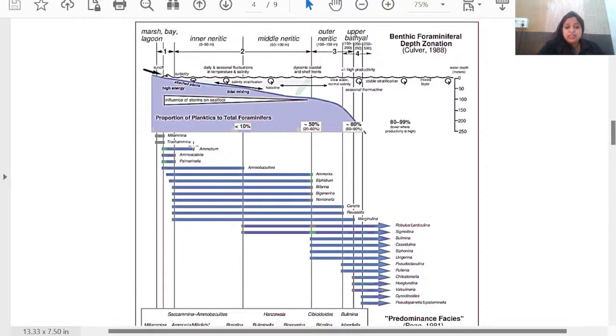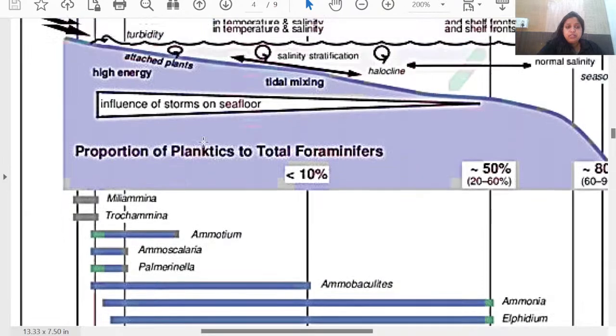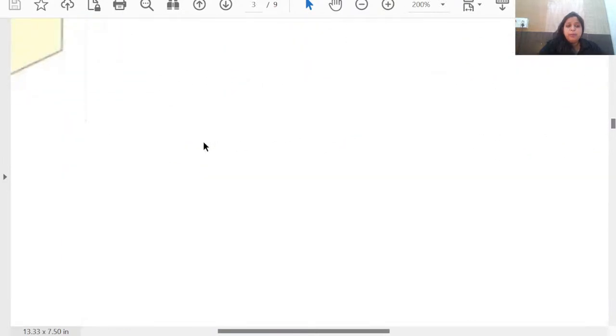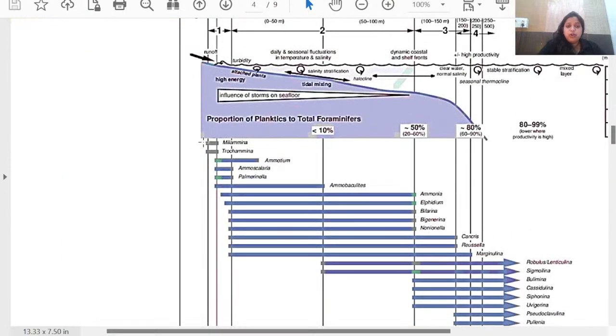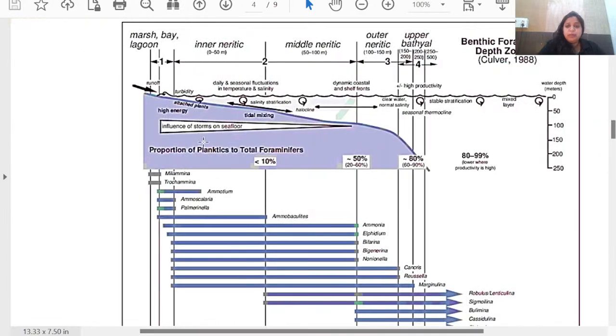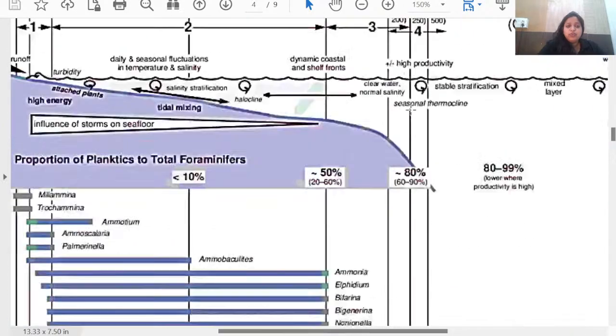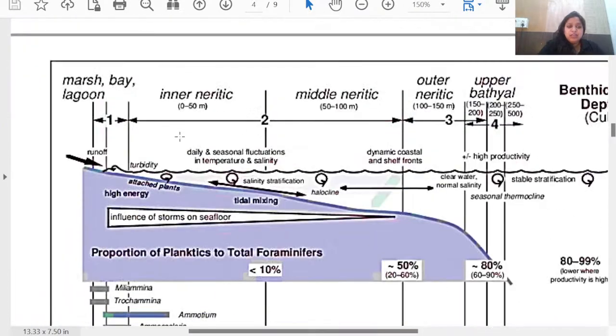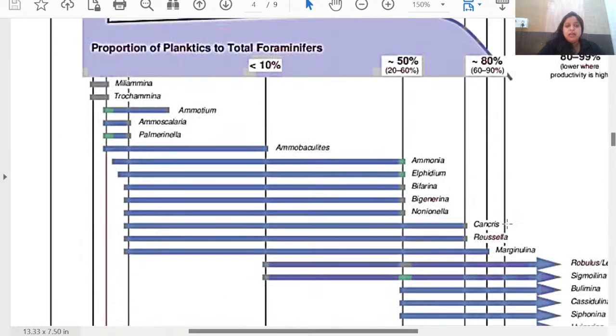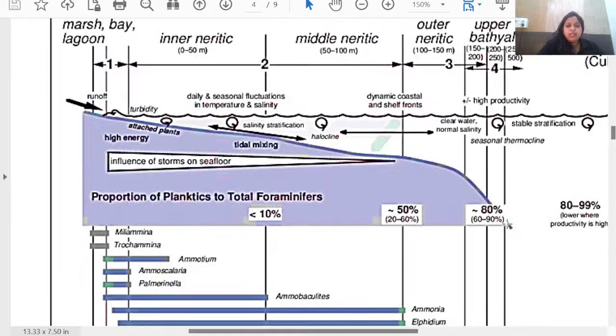In this figure, the benthic foraminifera depth zonation is defined. You can see the marsh area, that means land area, then inner neritic, middle neritic, outer neritic, and upper bathyal level.